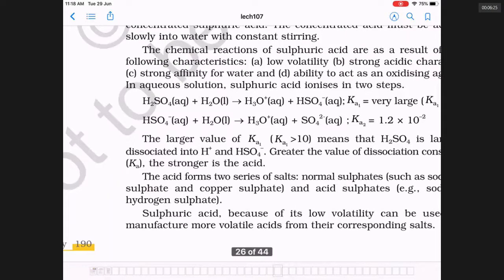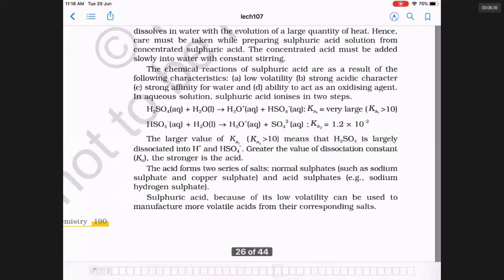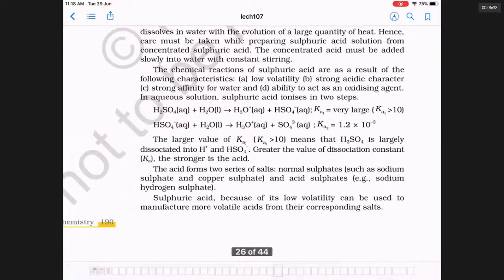The larger the value of Ka, the more H plus it is giving. For strong acids, Ka value is high. So the first H plus ion comes very easily, hence the Ka value is much larger, greater than 10. For the second H plus, HSO4 minus can give 1 more H plus to give sulfate ions. To give the second H plus, the Ka value is really less, 1.2 into 10 to the power minus 2.